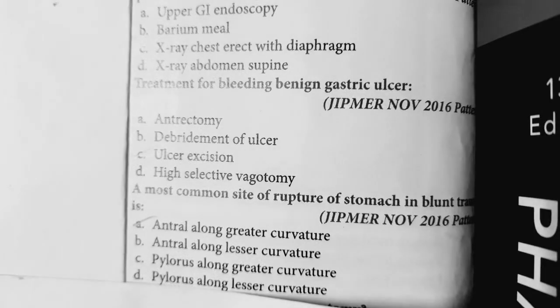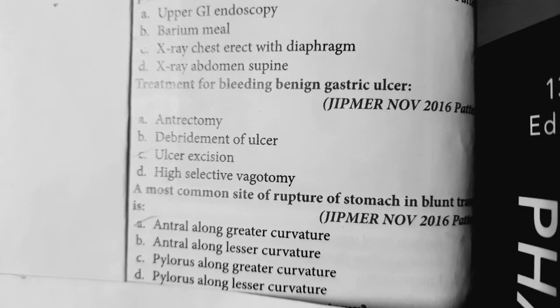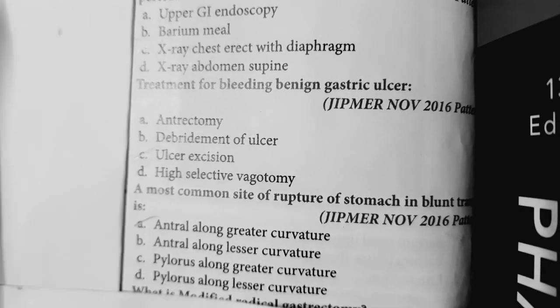See, the most common type of trauma causing injury to the stomach is penetrating injury. Blunt injury rarely causes gastric injury, but the tear in blunt trauma is seen in the antrum along the greater curvature.